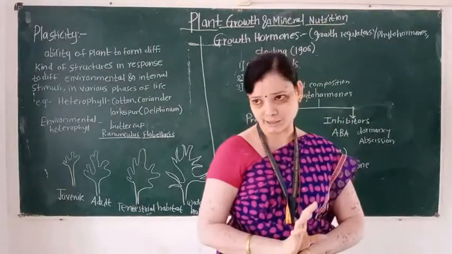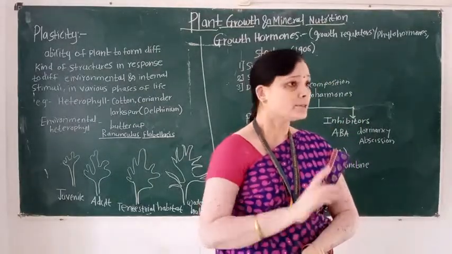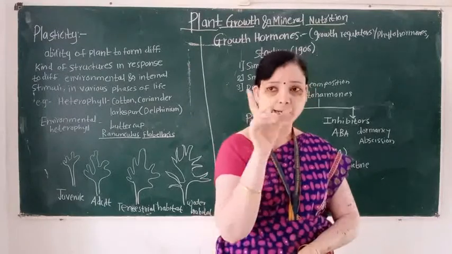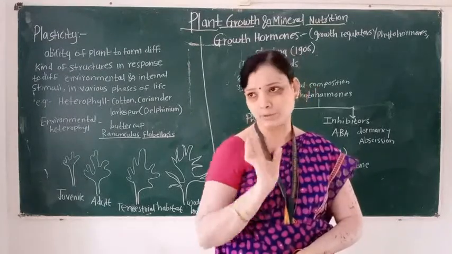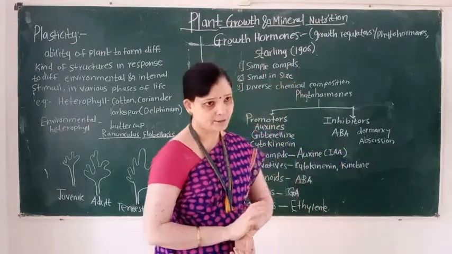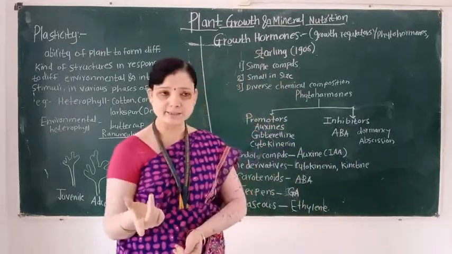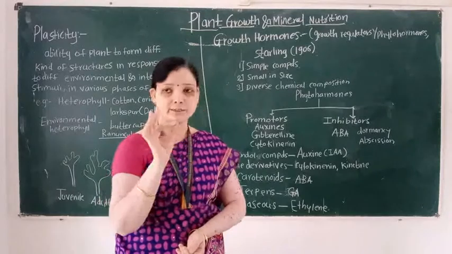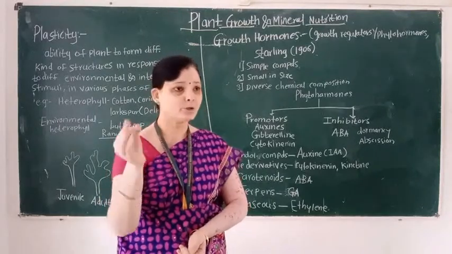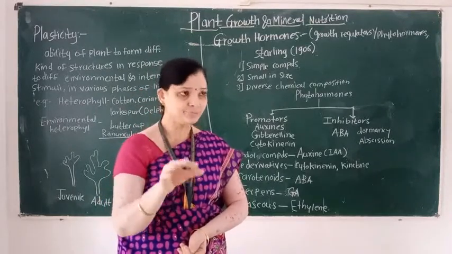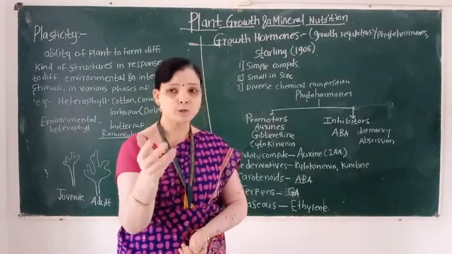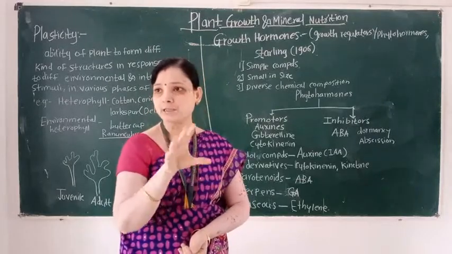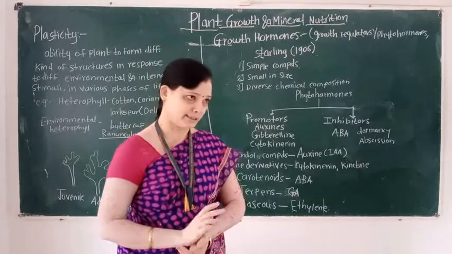So, synthesis and action of hormone are different. They are synthesized in one place and transported to another place, that is the site wherever they are necessary to perform various physiological activities.